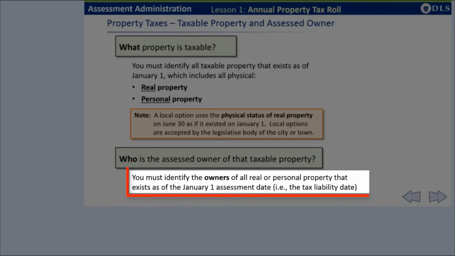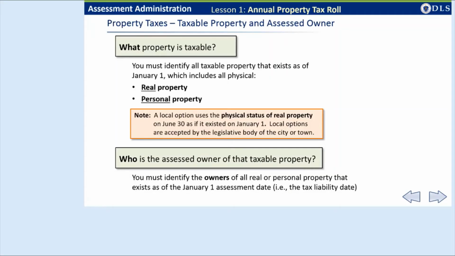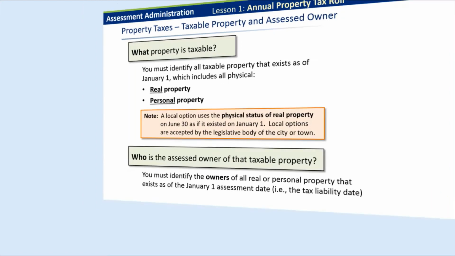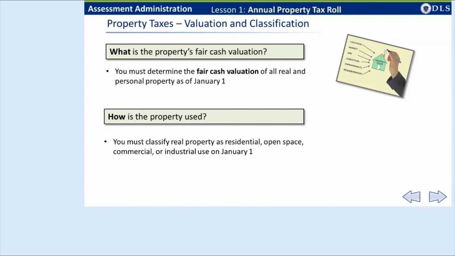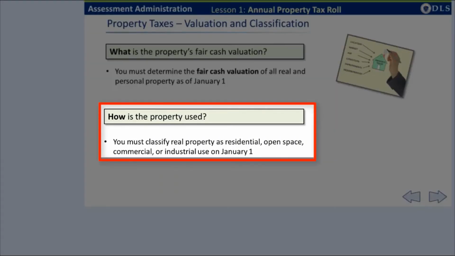You must also determine who is the assessed owner of that property. You need to identify the owners of all real and personal property on January 1, the tax liability date, the assessment date. You will learn more about how to determine an assessed owner later in this module. You will also need to know the property's fair cash valuation as of January 1. You will learn about the definition of fair cash value in the mass appraisal process in Module 2 of this course. And finally, you will have to determine how the property is used as of January 1.